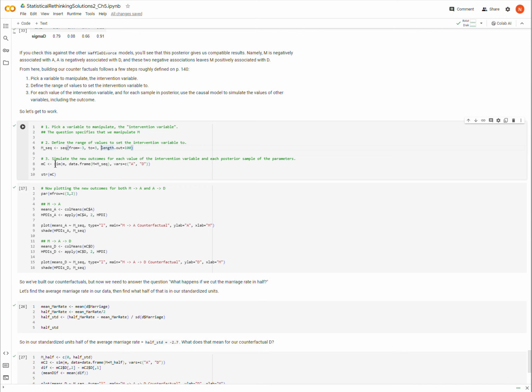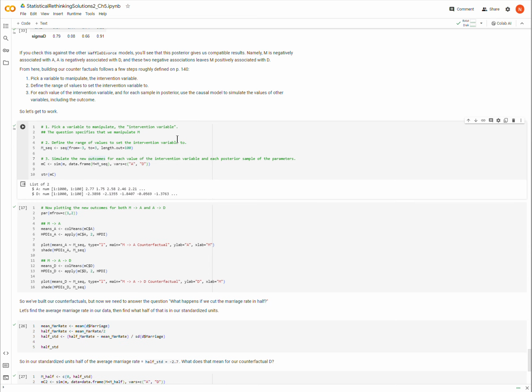And now I'm going to simulate these values, okay, according to the model M. So I use the sim function, which is part of the Rethinking package. I'm simulating average values from M, okay, and I'm going to use as part of my data, instead of using M, I'm going to use mseek, right? So instead of the actual values of M, I'm going to use mseek. Okay, and let me just run that.